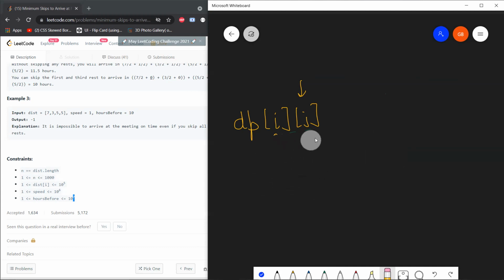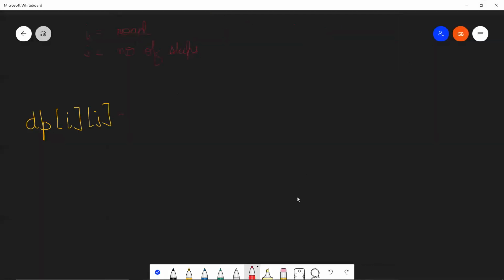So we have finalized that we are going to take the i and j state, and I'll quickly write what they are representing again over here at the top. i is the road, and j is the number of skips that you have taken when you reach that road. Perfect. Okay, moving forward. I think you won't face much issue deciphering what I'm going to do next, because I covered it in the recursion part of this explanation. It's very simple. When you calculate the dp[i][j] state, simple.